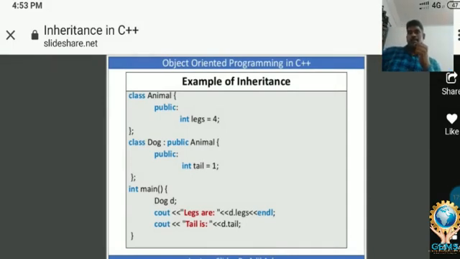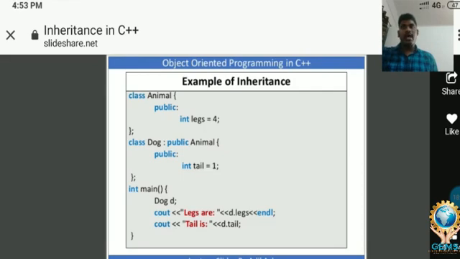Here we will see a small program of inheritance. There is a class, and the name of the class is animal. Here the access mode is public, and it has 4 legs. The animal has 4 legs. As per the syntax, subclass and superclass are combined with the operator colon.